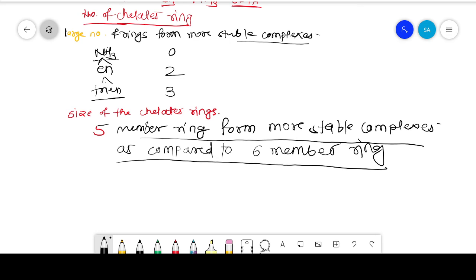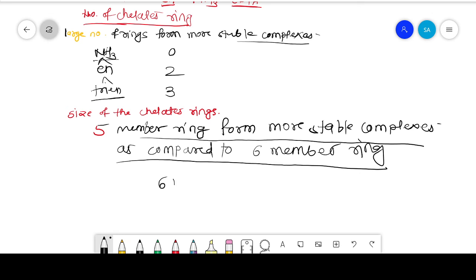The 5-membered ring forms stable complexes whenever all the bonds in the ring are single bonds. However, 6-membered chelates having a double bond or unsaturation in the ring are more stable as compared to 5-member rings.